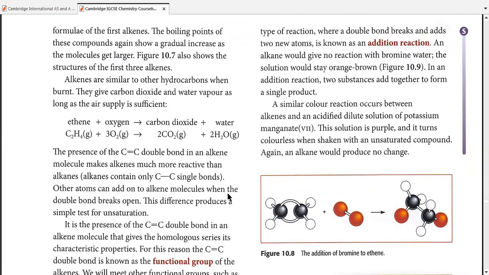Now, let me tell you, the XY formula for the balancing is only used for alkanes, and only for the complete combustion of alkanes. That formula is not applicable to incomplete combustion of alkanes or to combustion of any other hydrocarbons. All right, that formula is only usable for alkanes and only for their complete combustion. So for incomplete combustion of alkanes, you'll need to balance it yourselves. Once again, in the case of alkenes, you're going to balance it yourselves.